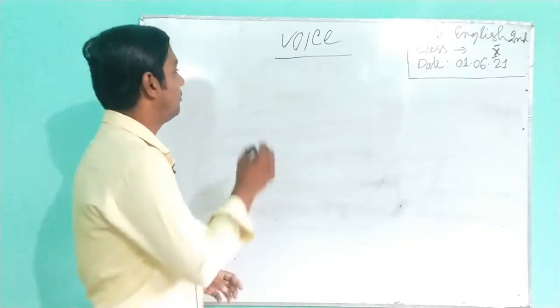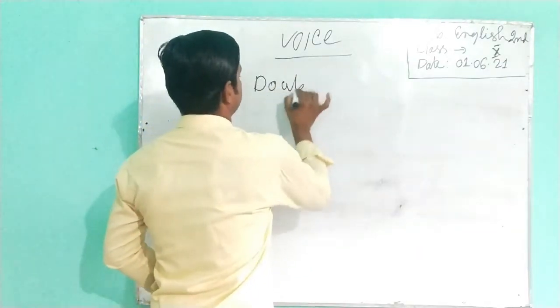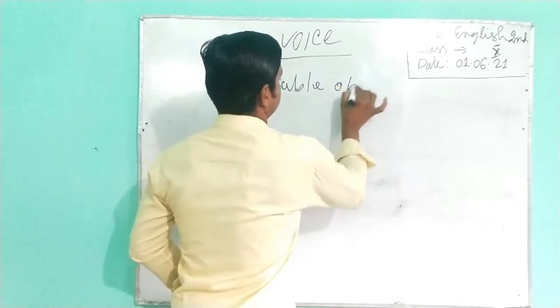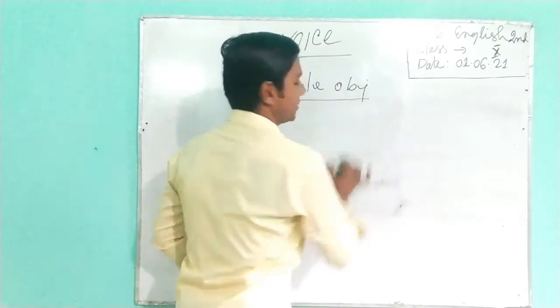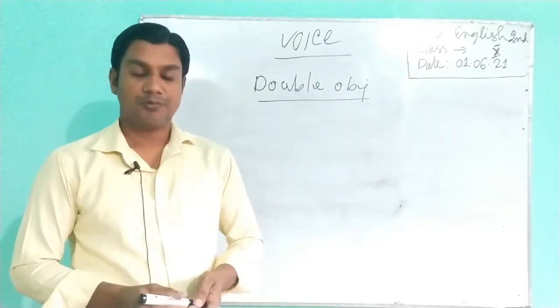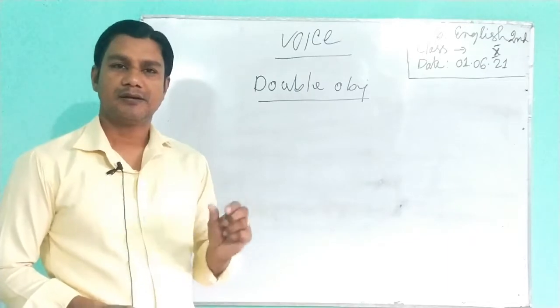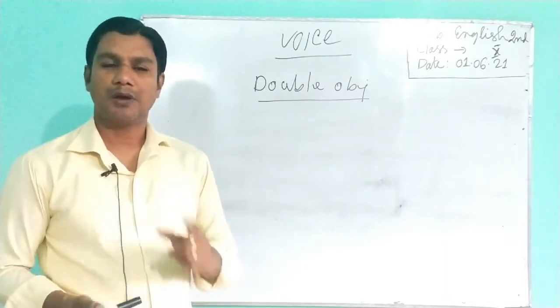Today I will discuss double object. At first you have to know what a double object is. We all know that a sentence contains subject, verb, and object.